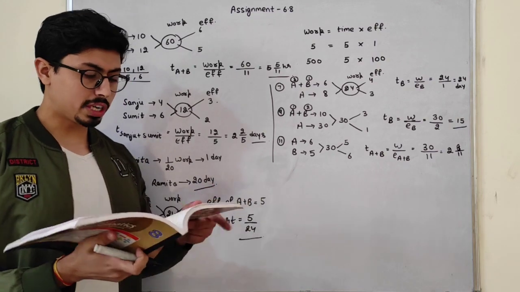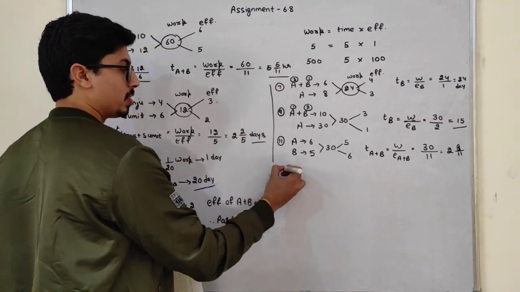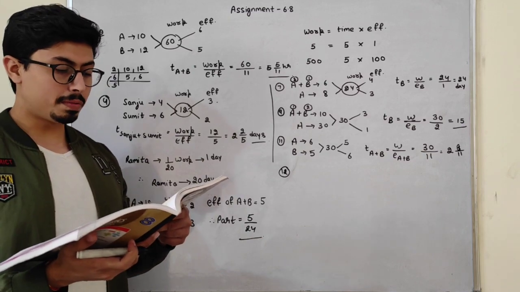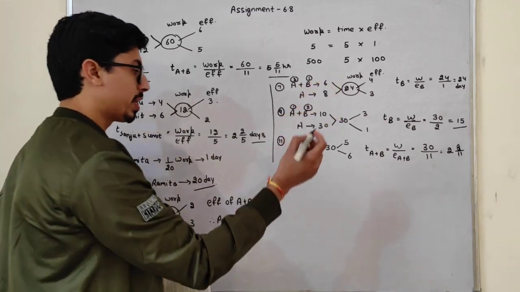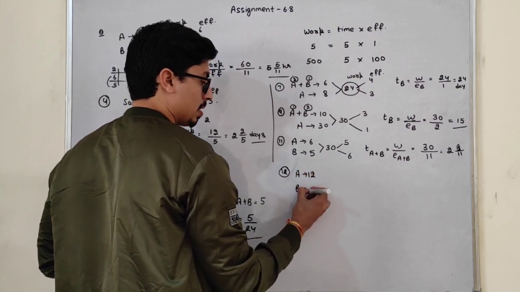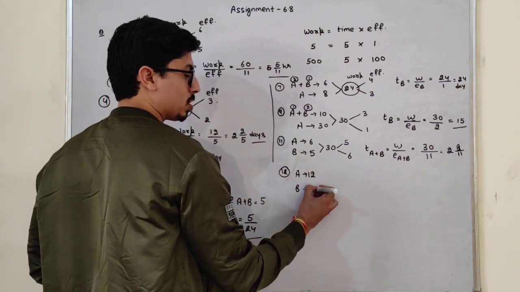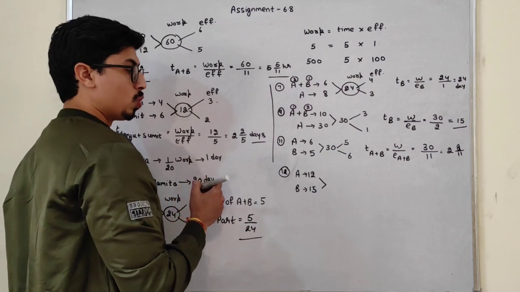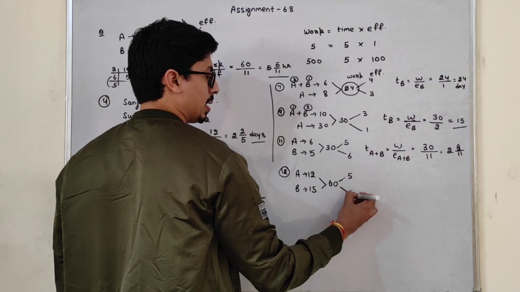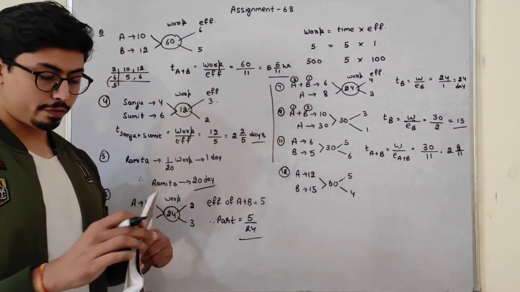Okay. So this is question number 11, students. Now let's move forward to question number 12. A alone can do a work in 12 days. B can do the same work in 15 days. So first of all, just take the LCM, which will be 60, students. So this will be 5 and this will be 4. So efficiency of A is 5, efficiency of B is 4.